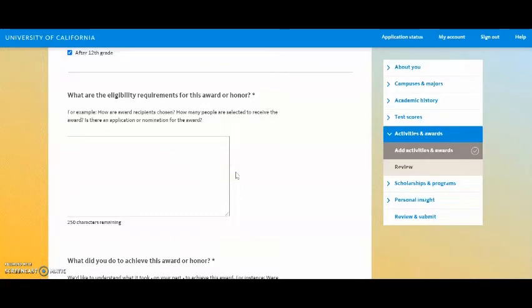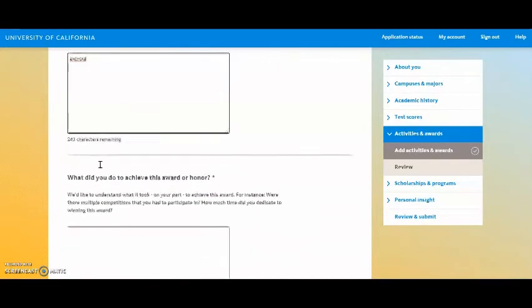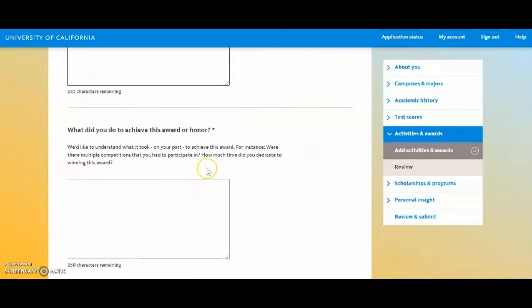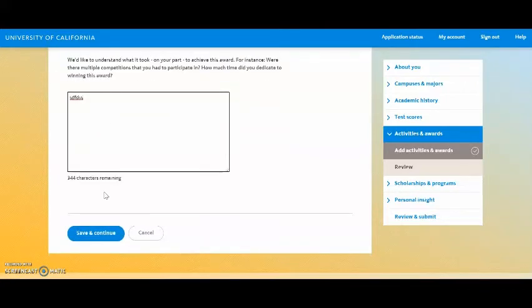Next area, they'd like more information about the eligibility requirements of this award or honor, so please answer as thoroughly as you can. The next question, what did you do to achieve this award or honor? Again, please answer as thoroughly as you can. Once you're done answering all the questions, hit save and continue.